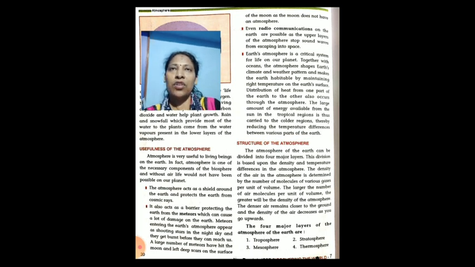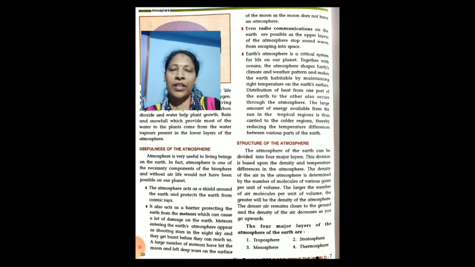Next, Earth's atmosphere is a critical system for life on our planet. Together with the oceans, the atmosphere shapes the Earth's climate and weather patterns and makes the Earth habitable for living beings as it maintains the right temperature on the Earth's surface.